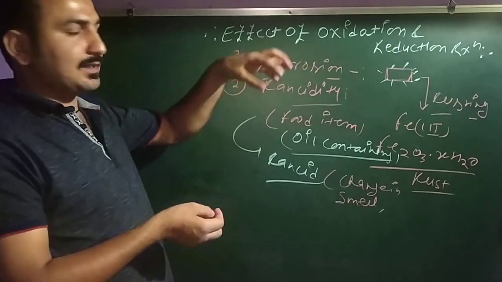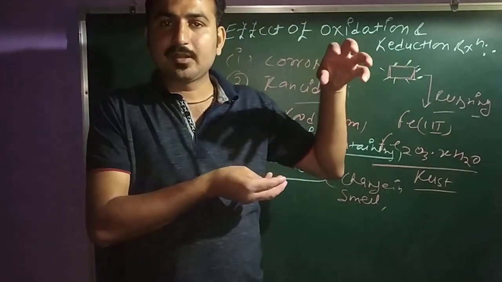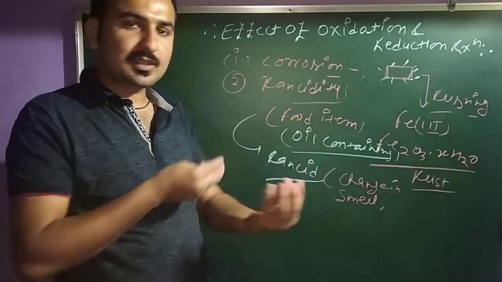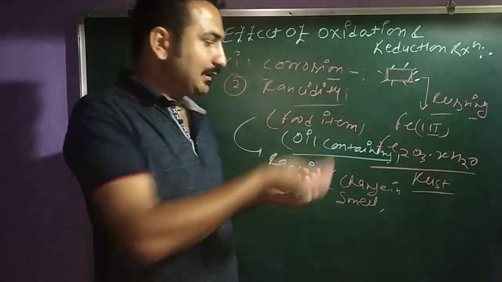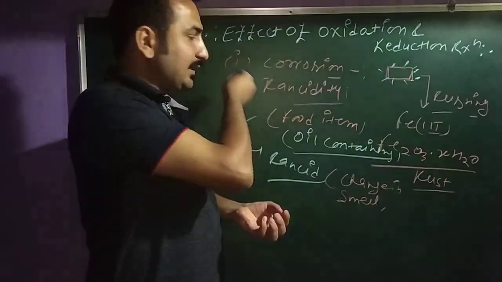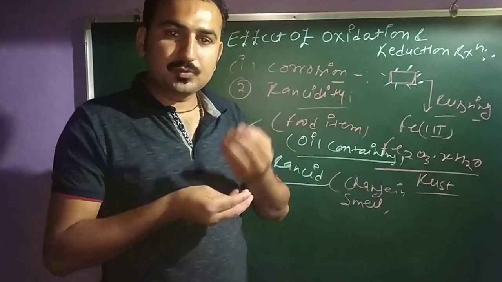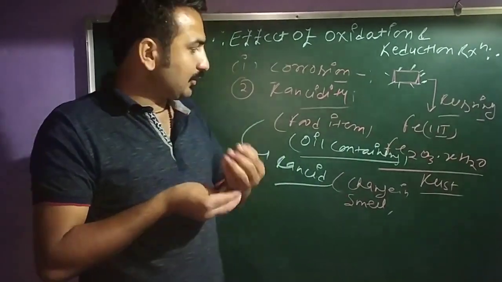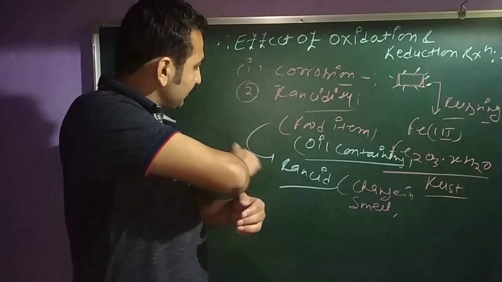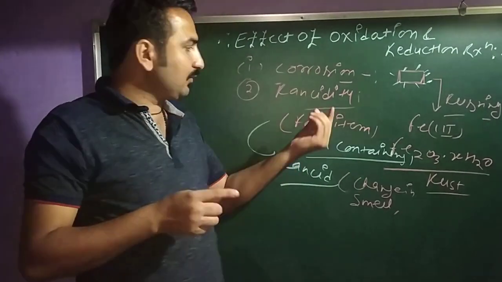Clear? आपने दाल रखी, आज दाल में स्मेल आनी स्टार्ट हो गई, so this one is called the rancid. वो दाल क्या हो गई? Rancid हो गई, and the overall phenomena is called rancidity. क्यों ऐसा हुआ? Due to your dal comes in the contact of air.